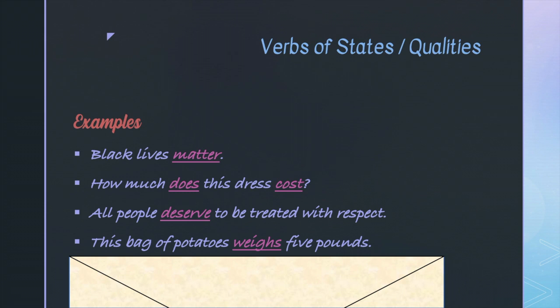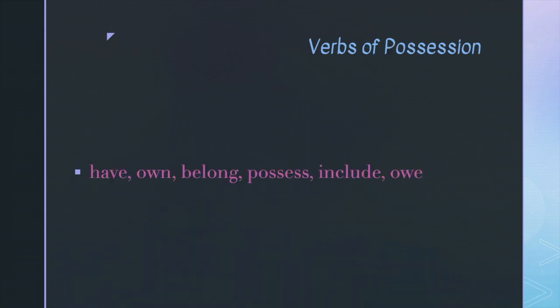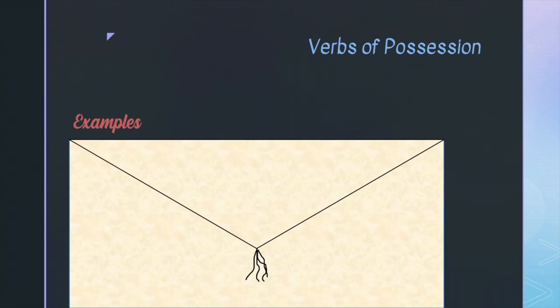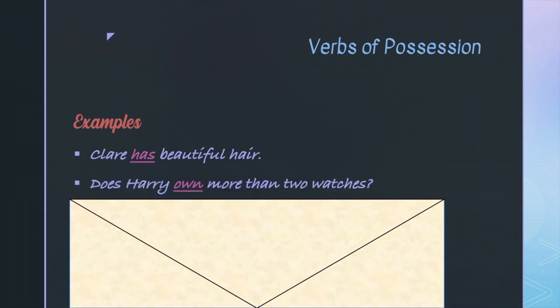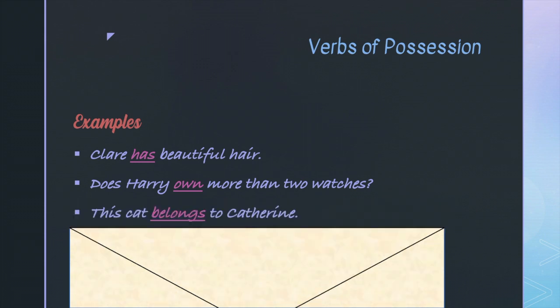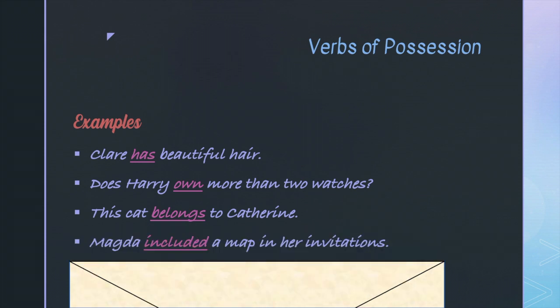The last type of stative verbs I'll talk to you about today is verbs of possession. These are verbs such as have, own, belong, possess, include, and owe. The examples are, Claire has beautiful hair. Does Harry have more than 2 watches? I don't really know why this would be important, but you never know. This cat belongs to Catherine. And finally, Magda included a map in her invitations. That was very thoughtful of Magda.